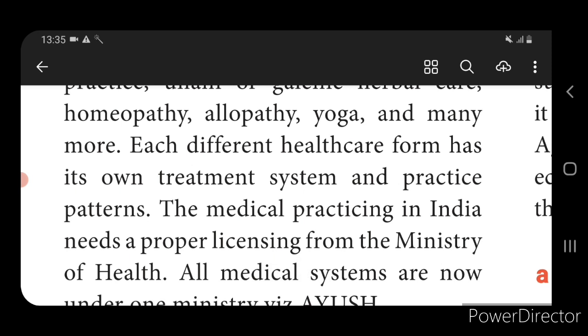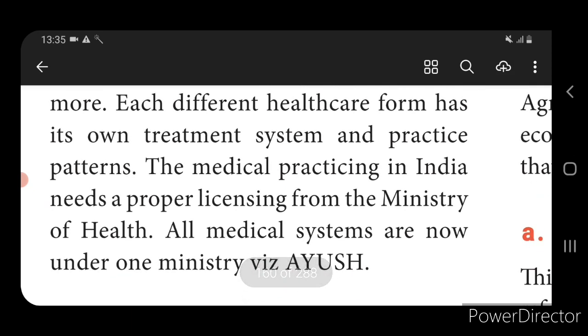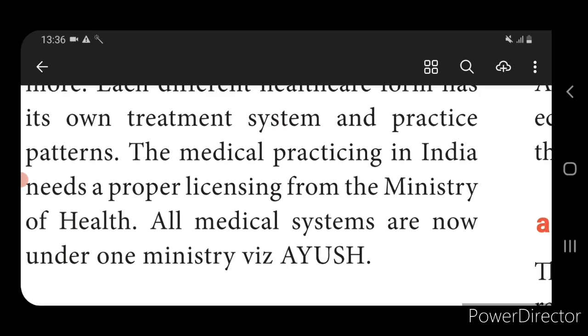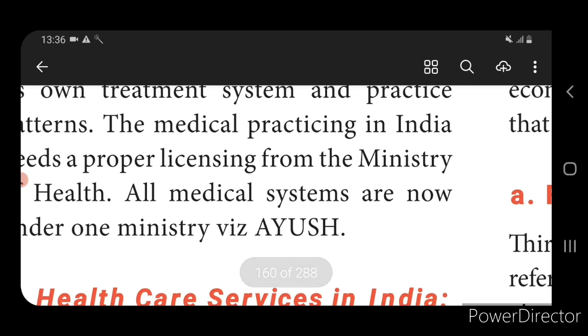In India, whatever medical system is going to be followed, first they have to take a license from the Ministry of Health. Only then will it be approved and allowed in the economy. The next main thing is that all medical systems are now under one ministry, called Ayush. Ayush means Ayurveda, Yoga, Unani, then Siddha.